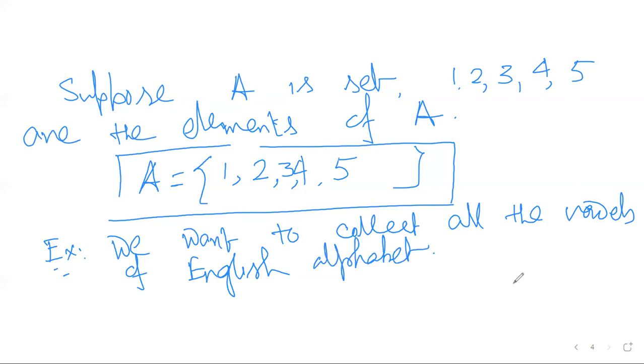If we write down the set, suppose B is the set, then I have to write all the vowels inside the curly bracket, and the vowels are A, E, I, O, U.